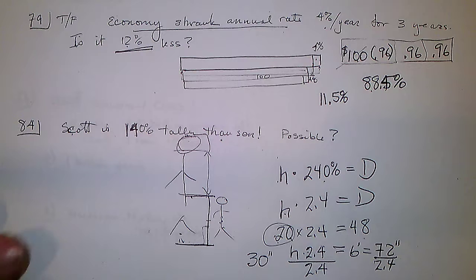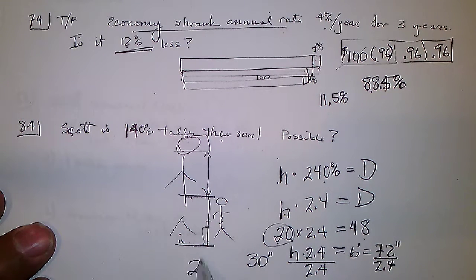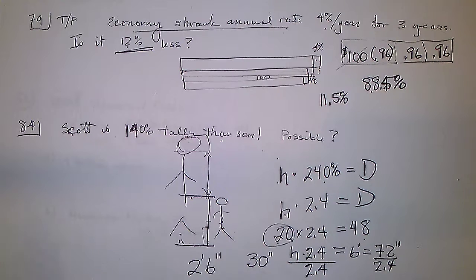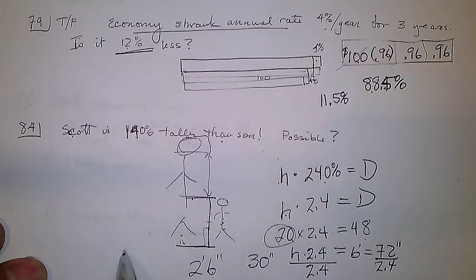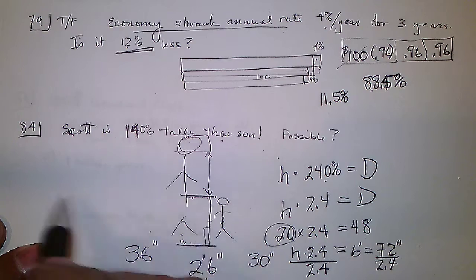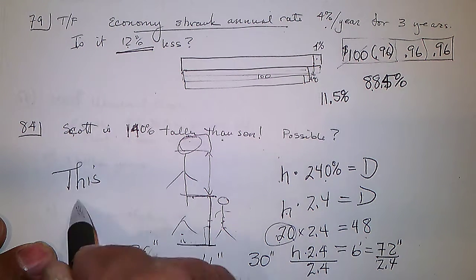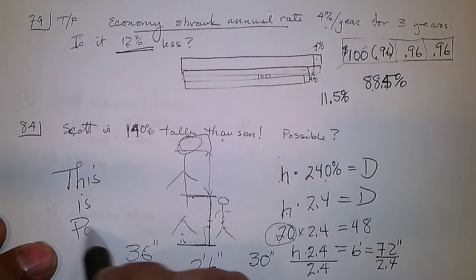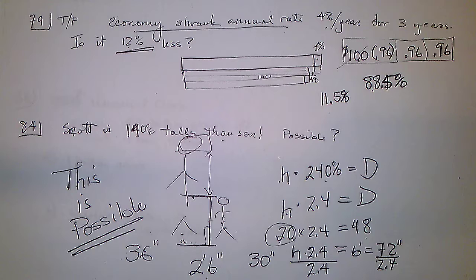Is that a reasonable height? 30 inches, that's 2 foot 6 inches. That's a little shorter than a counter, which is 36 inches in the kitchen. Are kids that size? Yep, this can happen. This is possible. Okay?